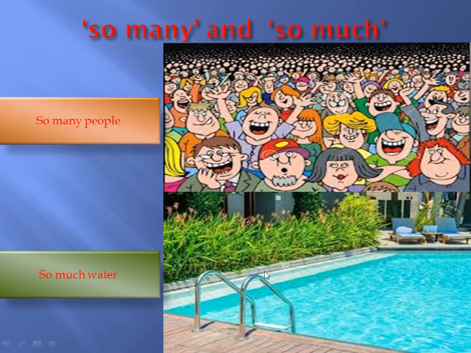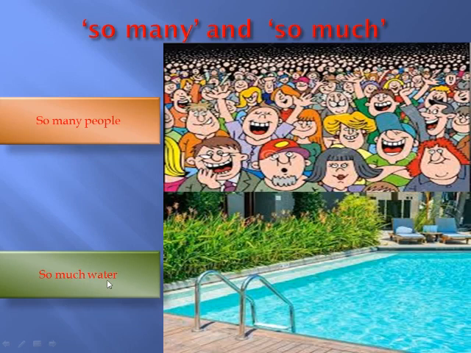Look at the second picture. There is a lot of water in the water pool, in the swimming pool. So we can say it like this: there is so much water in the swimming pool. So much water. Here, water is an uncountable noun. We cannot count water.